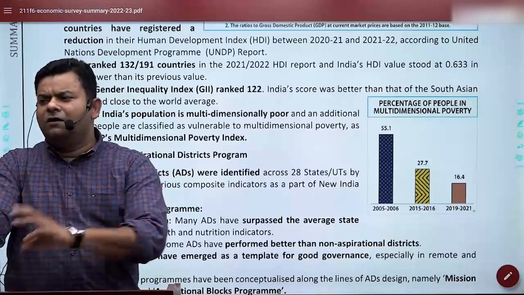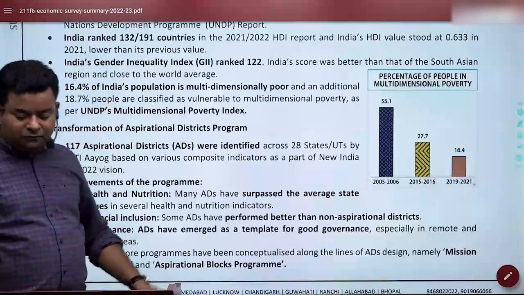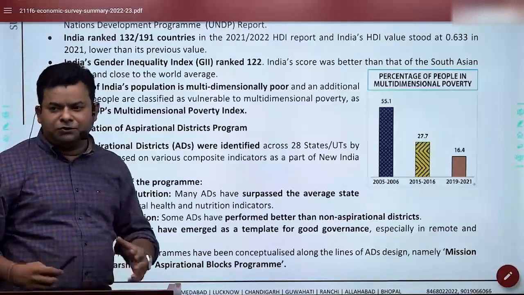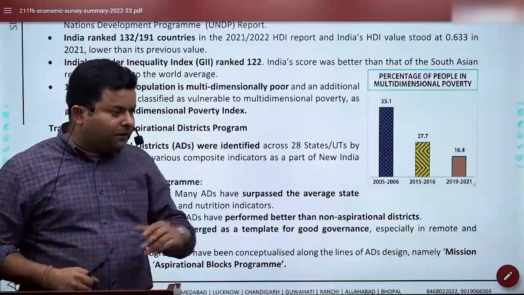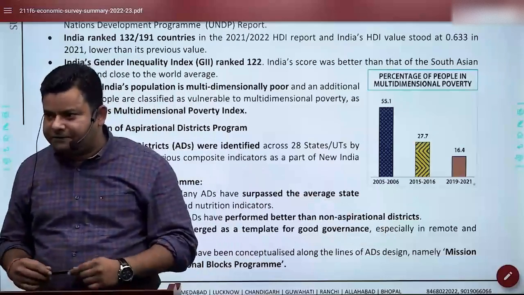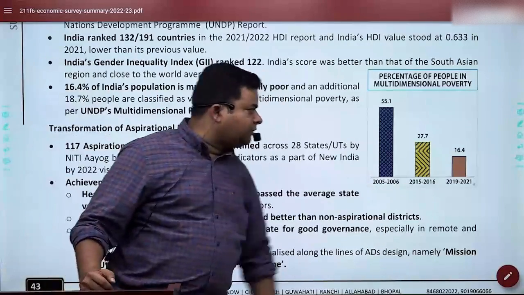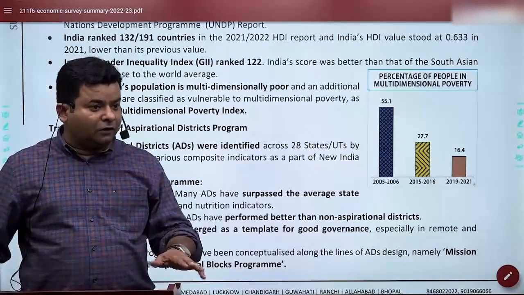So this is how the report is saying it, and you can take a note of this: 16.4%. How much? 16.4. That means we have reduced a lot. If you see in 2005-06, we were almost 55%. And in 2019 to 2021, now it is 16.4. That means we have improved a lot.